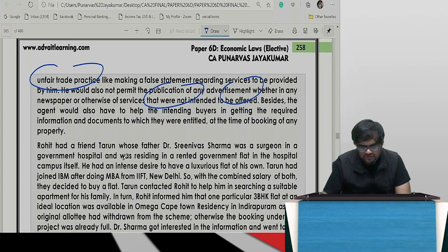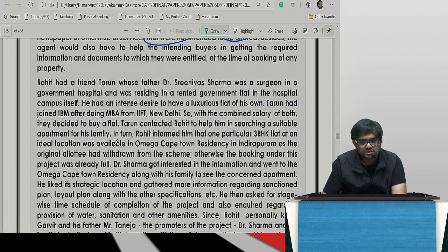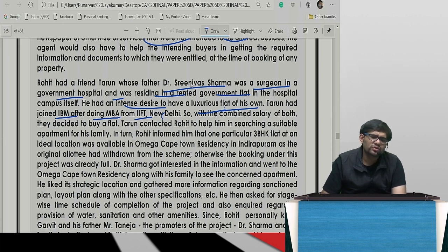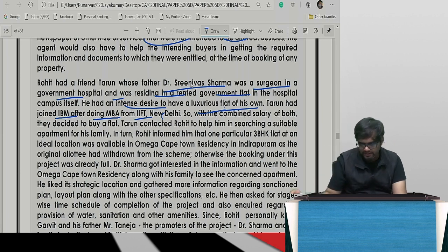Besides, the agent would also have to help intending buyers in getting the required information, property documents, all those things. Rohit had a friend Tarun whose father, Dr. Srinivas Sharma, was a surgeon in a government hospital and residing in a rented government flat. Intense desire to have a luxurious flat. Tarun had joined IBM after doing MBA. Simple story. Are you seeing how they build the entire story, right?